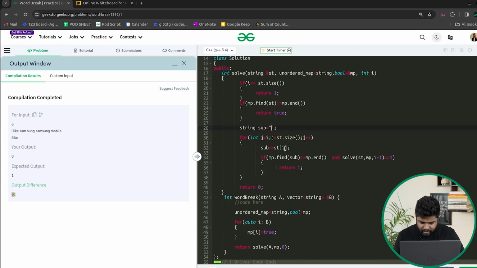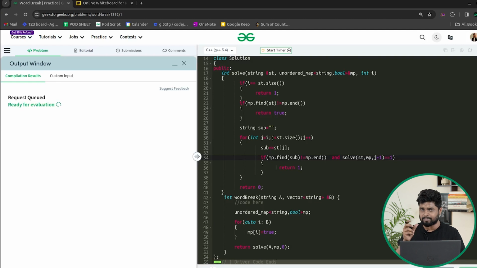Okay, that is fine. Otherwise what I am doing is I'm marking the substring as empty initially, and then j starts from I. So I should use st of j here. Actually I've used st of I, instead I should have used st of j, and here also instead of I plus 1 I should write j plus 1. This is one small mistake, because I was the current index that I was at, and now if the string from I till j is present, then from j plus 1 I need to find. So that is what we need to pass. This was a slight mistake that I had made. Now I think it should work fine on the samples, and you can see it is working fine now.